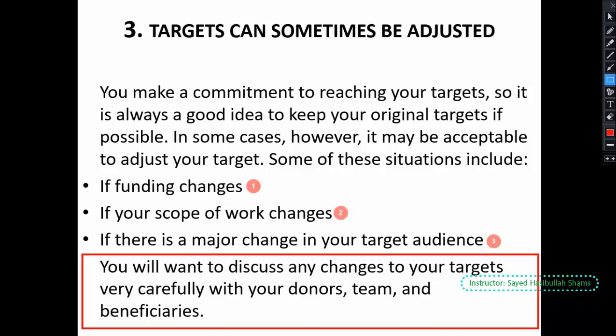If we don't share this with the donors team and the beneficiaries of the project, it will create more problems for our company. For example, as we said, the target is a commitment. So for example, we will inform all parties that there is a change in our targets. For example, we raise the targets or we decrease the number of the targets. So it's very important to share all of this very carefully with all stakeholders.